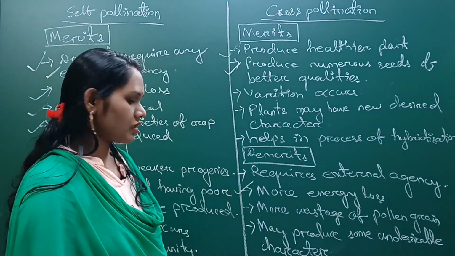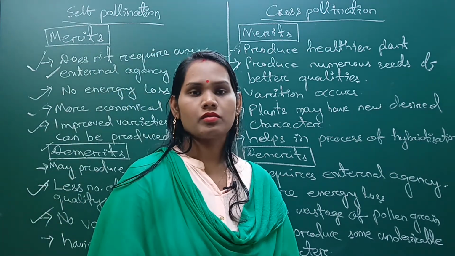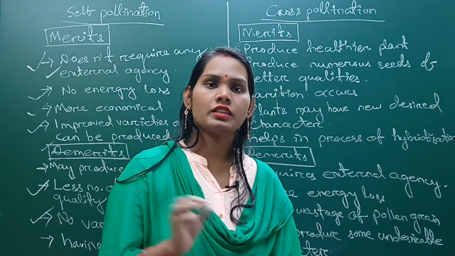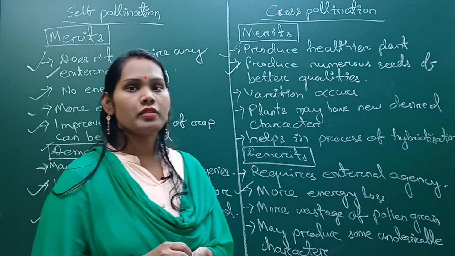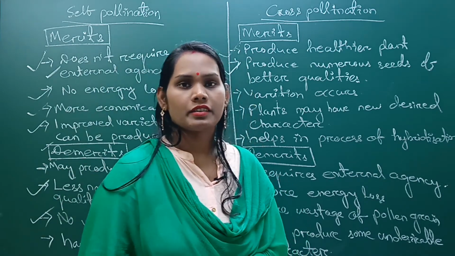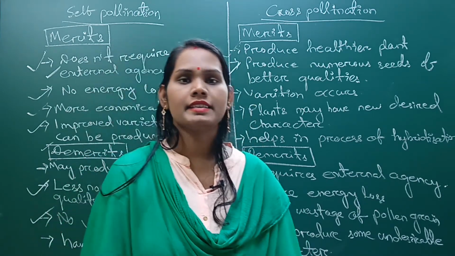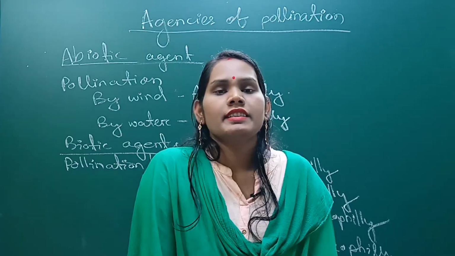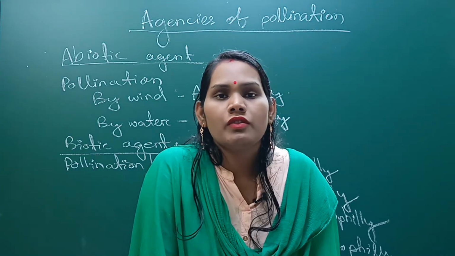Next, it may produce some undesirable characters. If any defective gene is involved from an outer plant or other species, then it may produce some undesirable characters. So this is all about the merits and demerits of self pollination and cross pollination. So let's discuss the agencies of pollination.